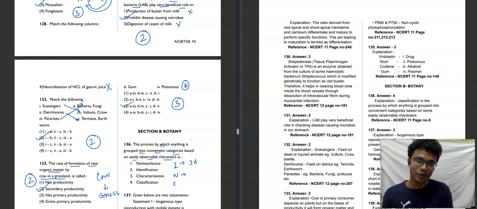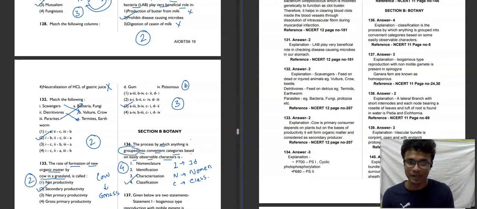Then when you have done identification, you have to name the plant or animal, whatever it is. So you have nomenclature. Then you have to classify them into groups. So first identification, then nomenclature, then classification. The question is saying the process by which anything is grouped. When you are grouping, that means you are classifying into convenient categories. So here the fourth option will be our correct answer for this question.